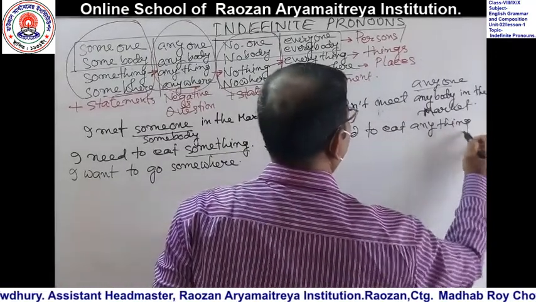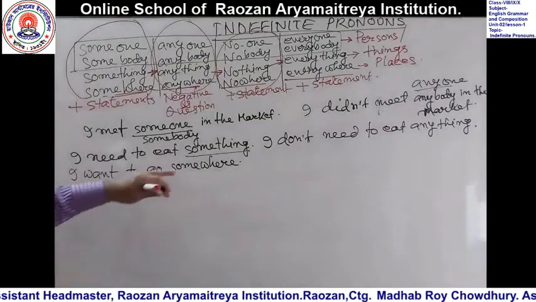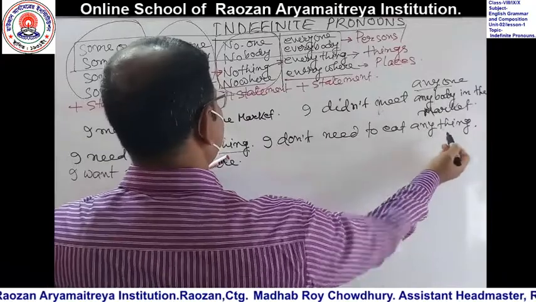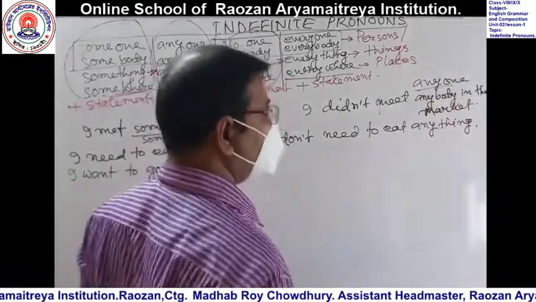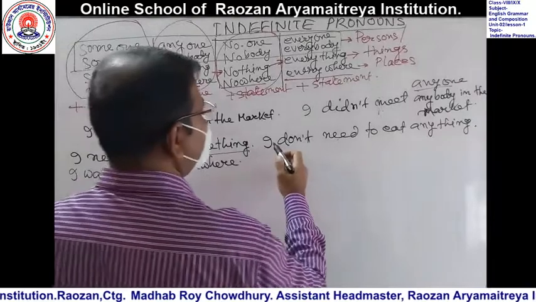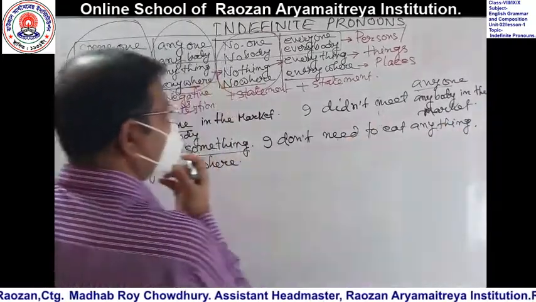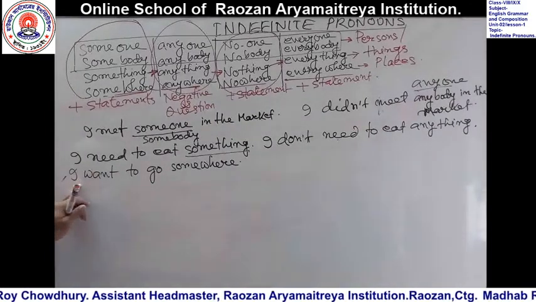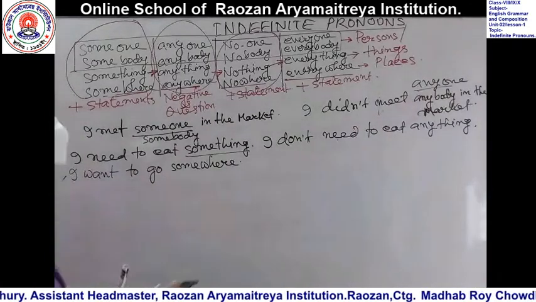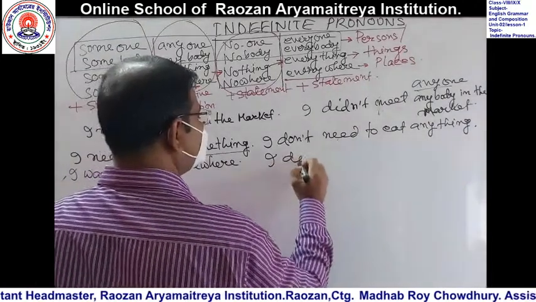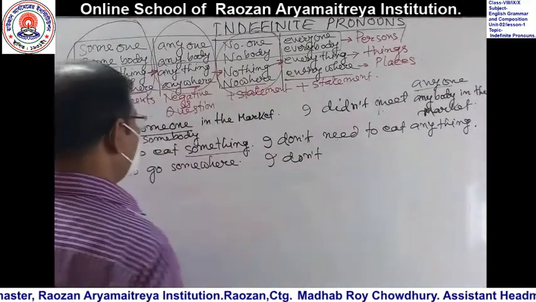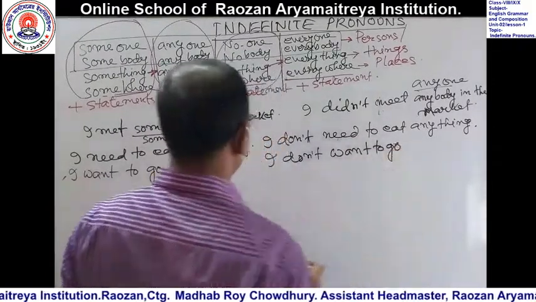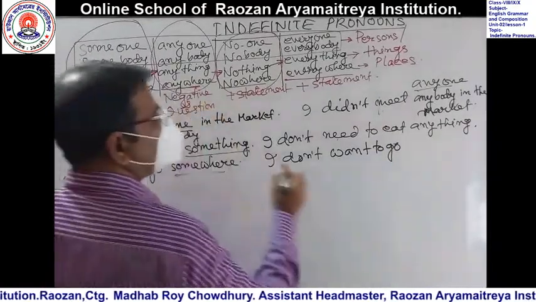Okay. Have a look. Something changed into anything. You cannot write something here. I do not need to eat something. This is a completely wrong sentence. And you should write I do not need to eat anything. And come to the last one. Sorry. I want to go somewhere. What will happen if I make it negative? I do not want to go. Somewhere changes into anywhere.